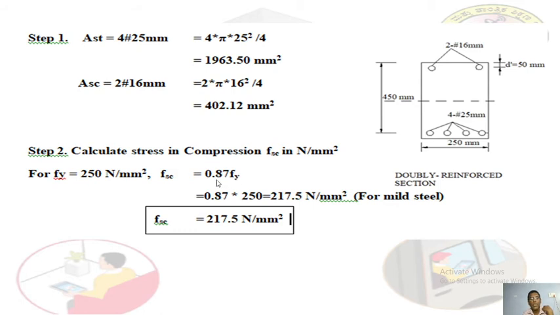No interpolation, nothing is required here. 0.87 into 250 is equal to 217.5 Newton per mm square. For mild steel, please remember this value. fsc is equal to 217.5 Newton per mm square, that is 0.87 fy. You got it? Okay, fine.